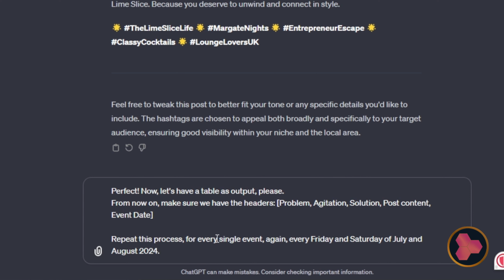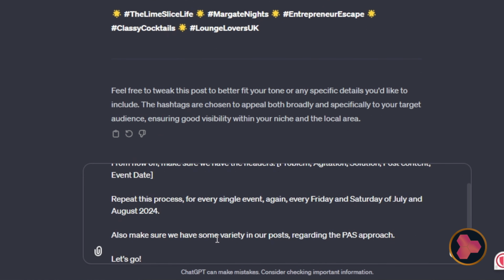Then I'm telling it to repeat the process for every single event, again, every Friday and Saturday of July and August 2024. What can happen? It can eventually create generic content for every event, and we want some variety, so I'm going to make sure I specify this as well. All right, let's go.